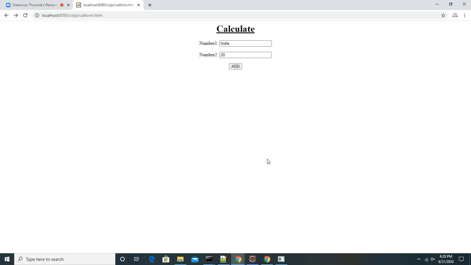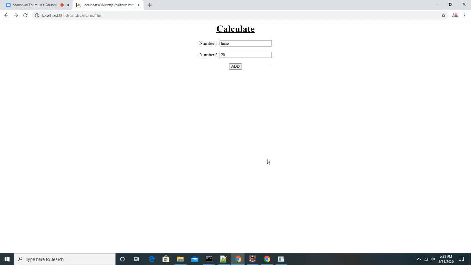Whatever country name you send to the service, once you capture this country name, you have to talk to the database by using select star from the city table in the world database where country equals the value you already passed, India. Then it will get the data. So this is the high level architecture.